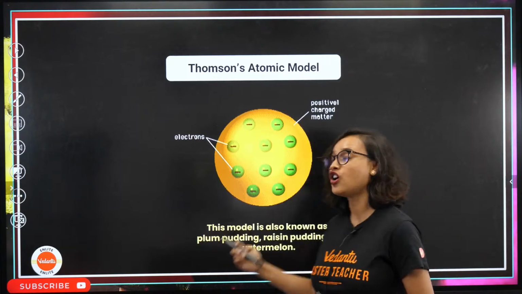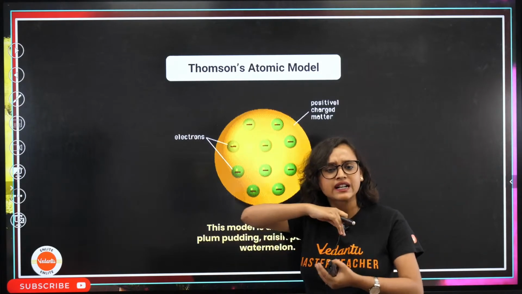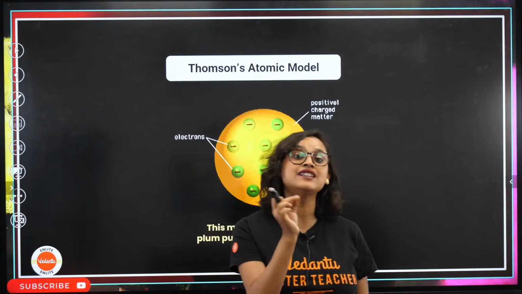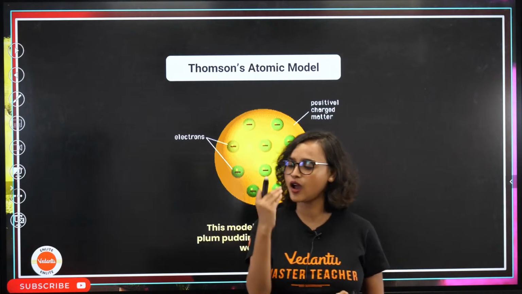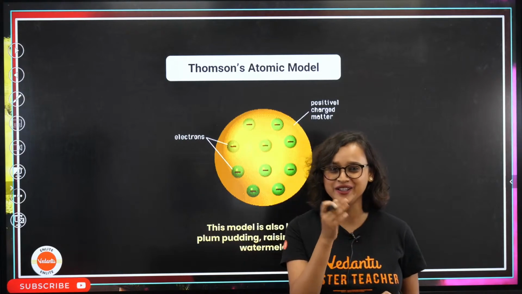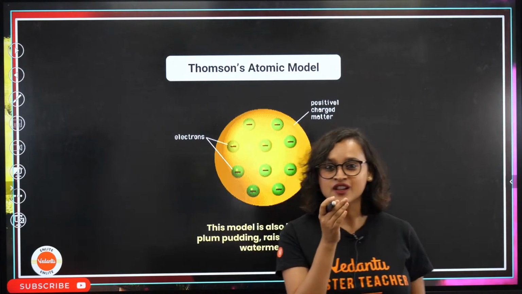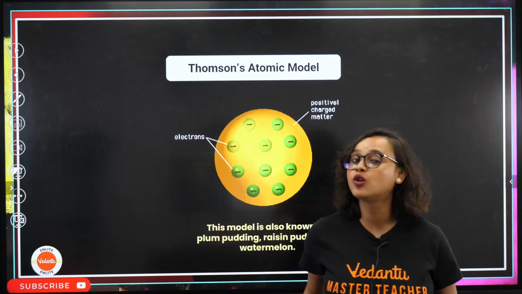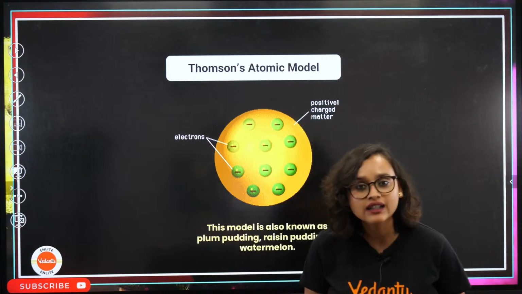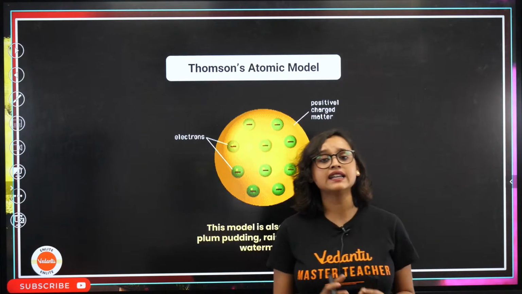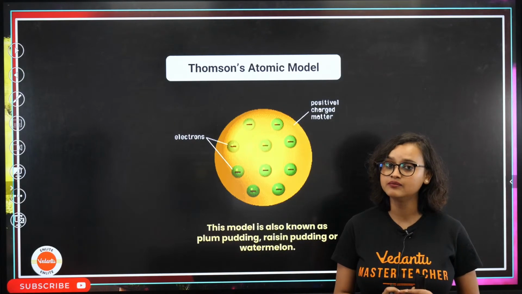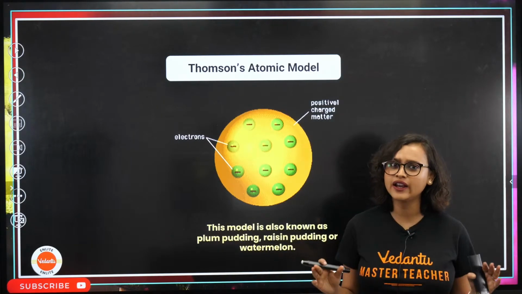So he thought that probably the red part in the watermelon can be called the positive sphere, and the seeds of the watermelon, the way you bite a watermelon and spit the seeds out, those seeds engraved in the watermelon were considered to be the electrons. This model could explain the stability of the atom, but was it completely fine for us? No.